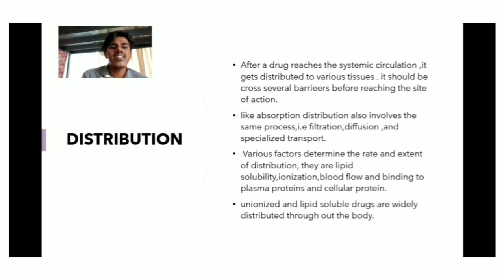Various factors determine the rate and extent of distribution. They are lipid solubility, ionization, blood flow, and binding to plasma protein and cellular protein. Unionized and lipid soluble drugs are widely distributed throughout the body.